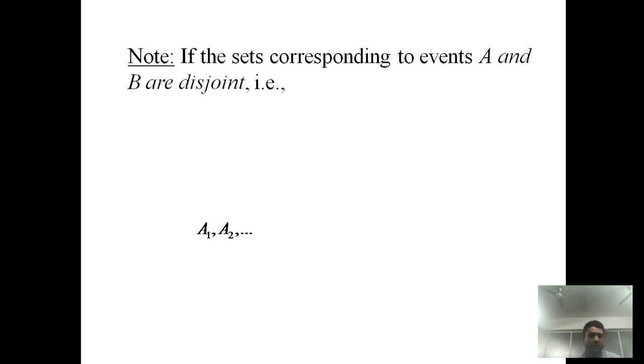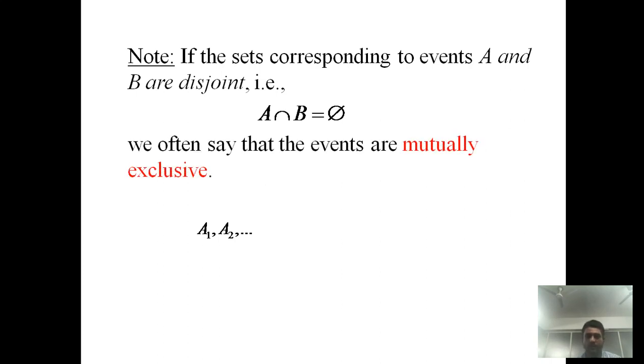Now, if the sets corresponding to events A and B are disjoint, that is, the intersection of the two events is phi, we often say the events are mutually exclusive.